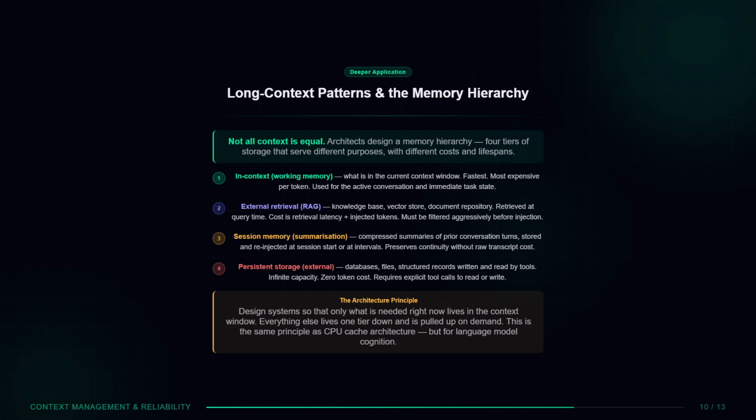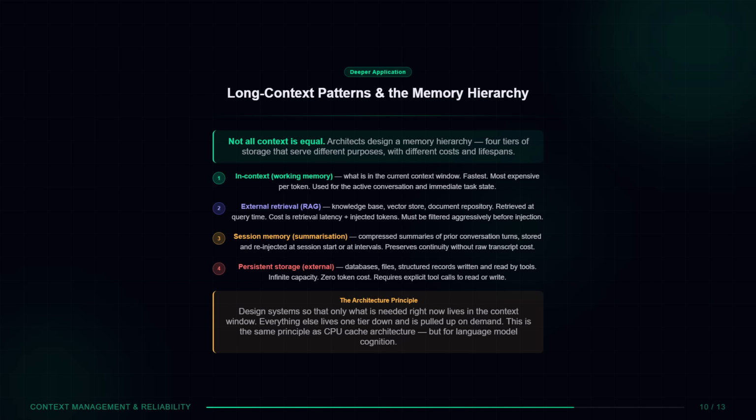Tier 2, external retrieval through RAG, the knowledge base, vector store, or document repository, retrieved at query time. Cost is retrieval latency plus injected tokens. Must be filtered aggressively before entering the context window.